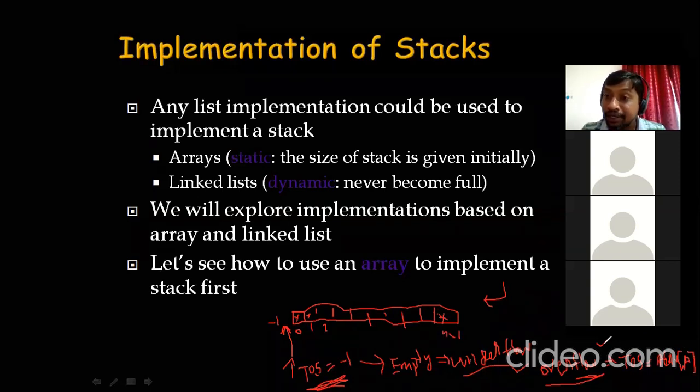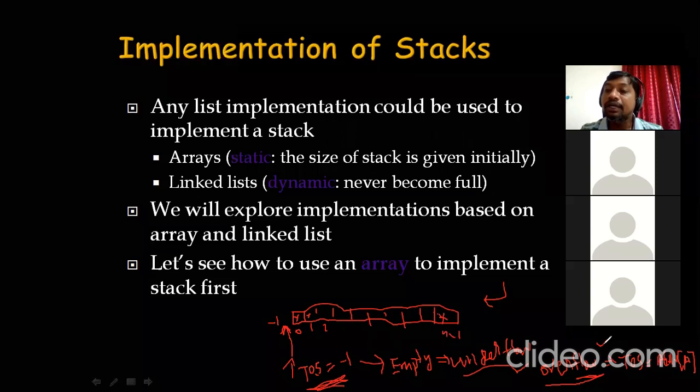We'll take an array. Initially we take a pointer or an index variable. That index variable initially points to -1. If that TOS, the top pointer, points to -1, that is an indication that stack is empty. We cannot perform delete operations when stack is empty. If you want to insert a new element into the stack, what you have to do? We'll simply increment the top of the stack pointer so that it will point to an empty location. There we'll insert our element. We'll proceed like that.